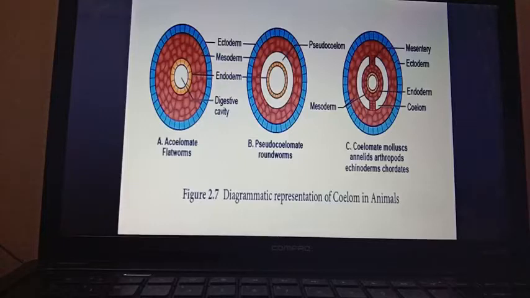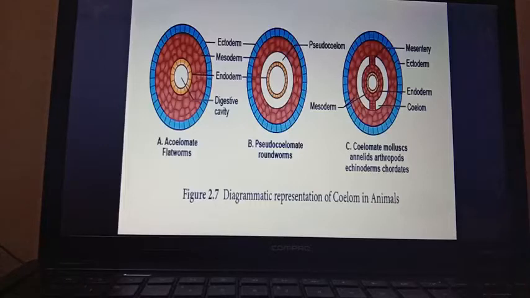One more type of organism is there according to the presence of coelom. Actually this cavity is known as hemocoel. The term comes from hemoglobin or the blood.